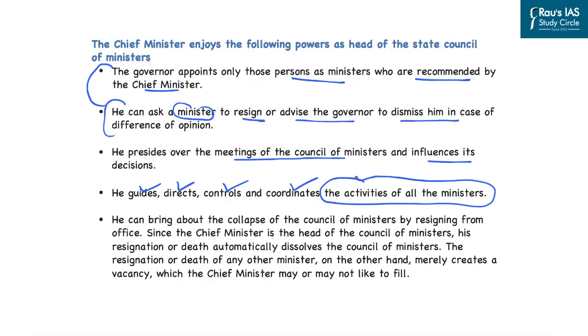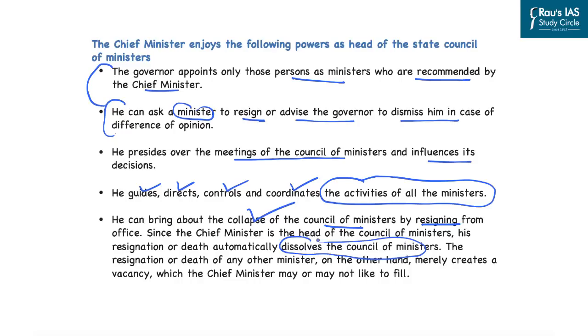Further, another way in which the ministers can be removed is when the council of ministers itself collapses. That is, the chief minister can bring about the collapse of the council of ministers by resigning from his office. Because the chief minister is the head of the council of ministers, his resignation or death automatically dissolves the council of ministers.